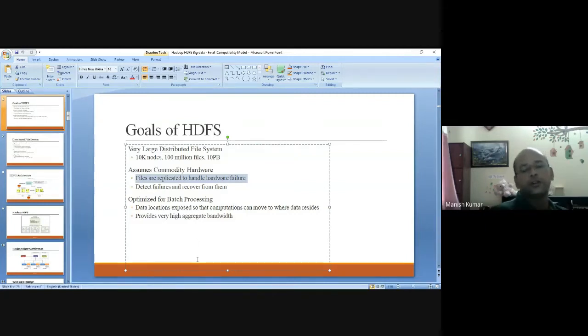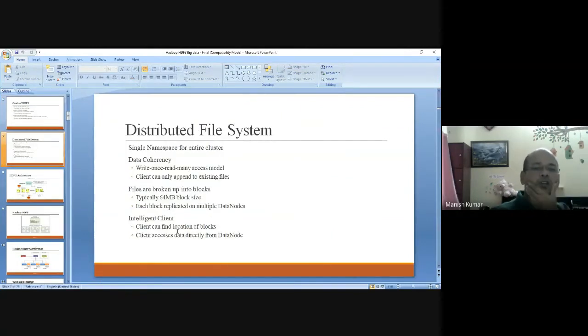So the entire hardware is capable of detecting failures and recovering as well. This is optimized for batch processing. Data location is exposed so that computations can move to where the data resides, and it provides high aggregate bandwidth also. Okay. There is a single namespace for the entire cluster.